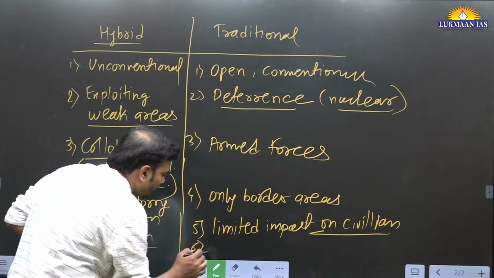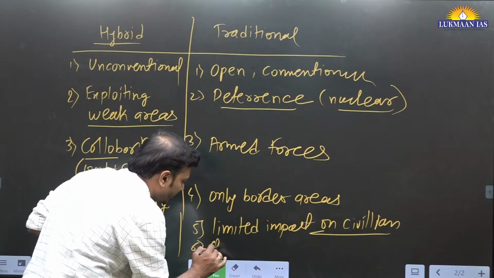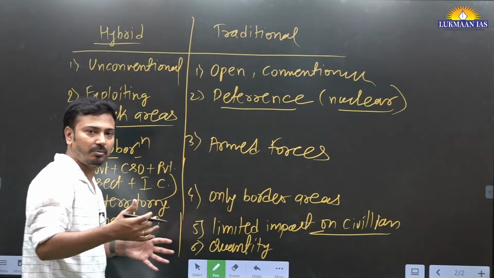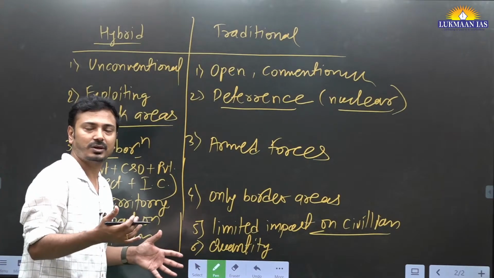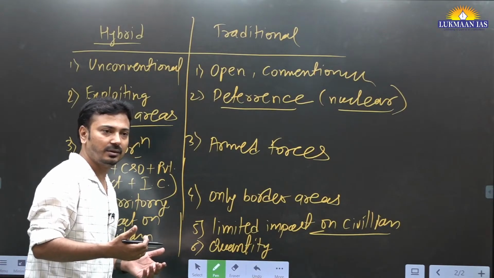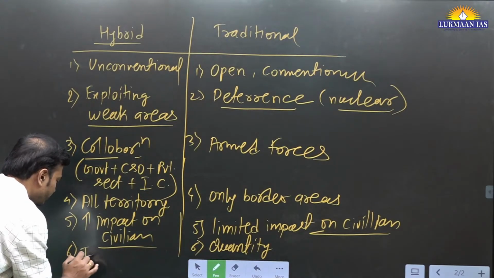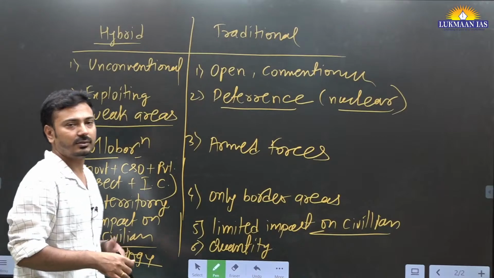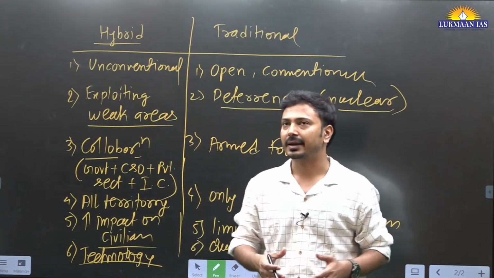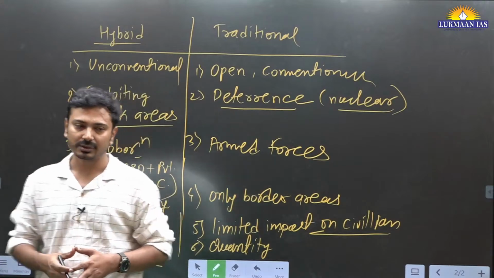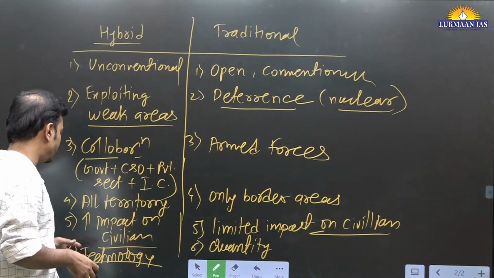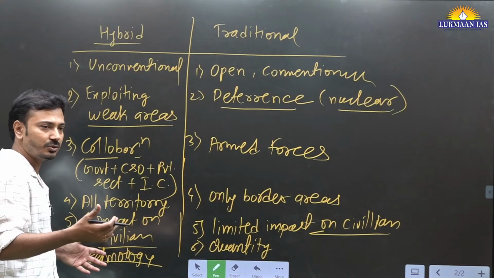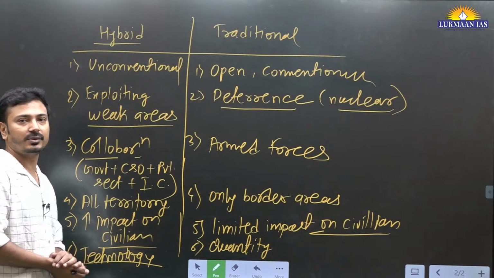Here the focus was on the quantity of warheads, quantity of manpower, number of manpower. This was the focus, right? That acted as a deterrence. Here the focus is on technology, use of technology, a misuse, I would say. Cyber technology, or we can say cyber threats, cyber attacks that are being carried out. The modern new technologies, AI, robotics. Yes, unmanned air vehicles, drones are being used, misused. This is hybrid warfare.